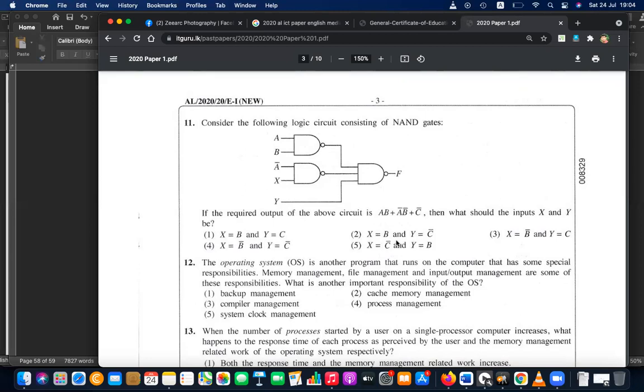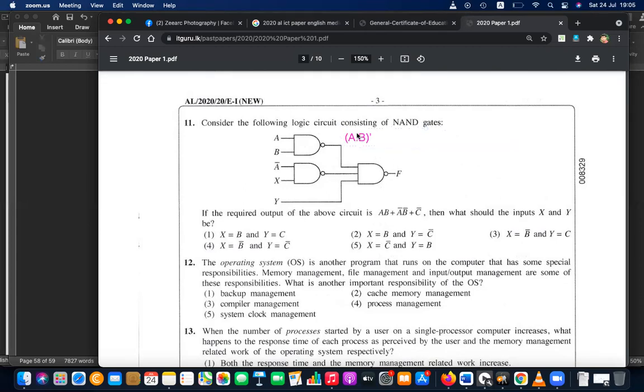Okay, you are given all NAND gates. A and B is here. Let me draw it here. So here you'll get A and B, everything not. A and B both not, together not.